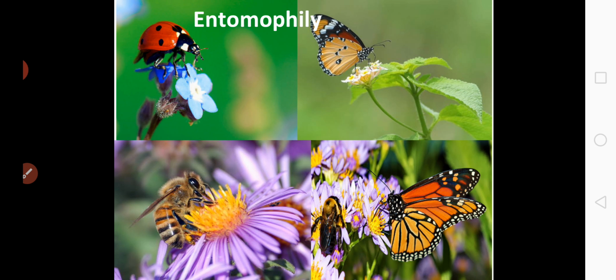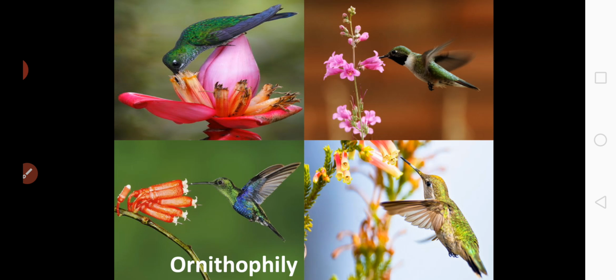So is that clear? Okay, we'll move on to the next type then, ornithophily. Ornithophily means if the pollination process takes place with the help of birds, then it is called ornithophily. And the flower which exhibits ornithophily type of pollination is called an ornithophilous flower.